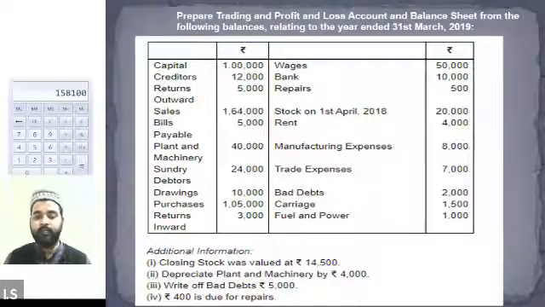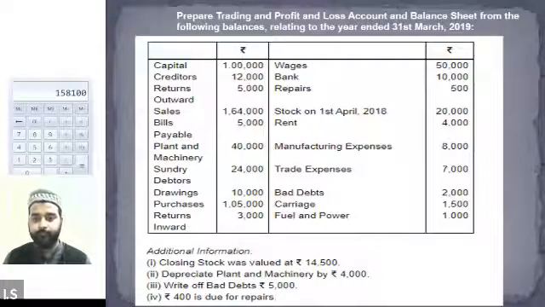Is it clear now, everybody? We will be reducing 5,000 of the return outward from the value of the purchases, 1,05,000. So the final value of the purchases will be 1 lakh. It should be written in the trading account. Hamad, Alexander, is this clear? Clear. Okay.